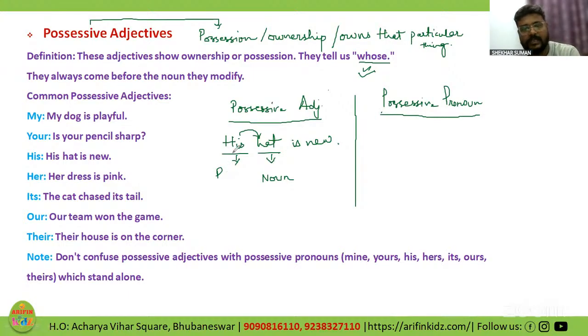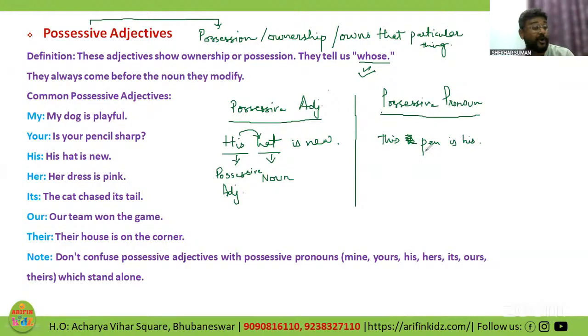Since his is showing possession over the hat, this is going to be a possessive adjective, followed by a noun. Whereas if I take this his as a possessive pronoun, for example, this pen is his.